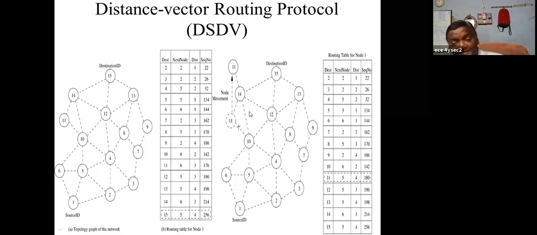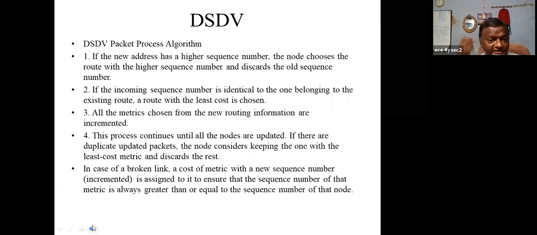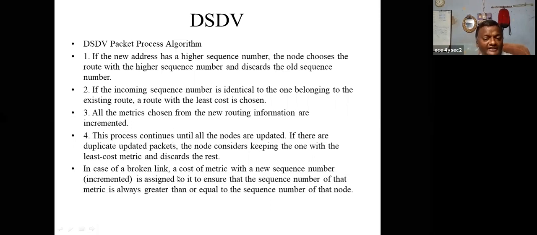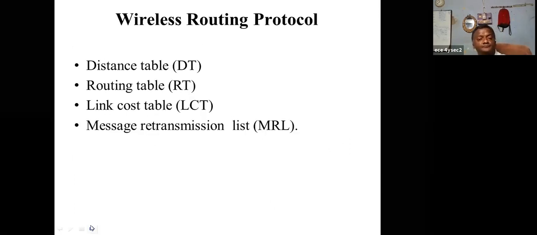But what is the problem? The problem is, breaking will take more bandwidth. So this is the main problem. Next. So this is the procedure for the DSDV packet process algorithm. I already explained here. Next.